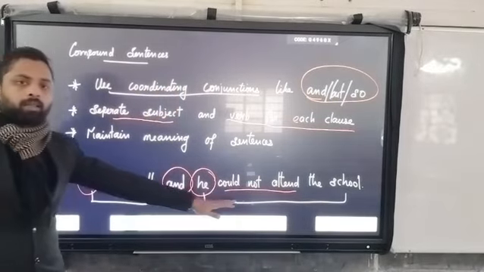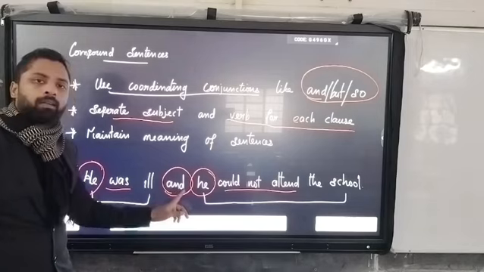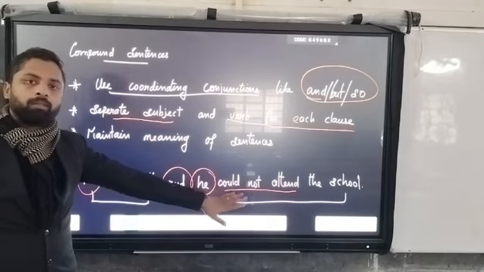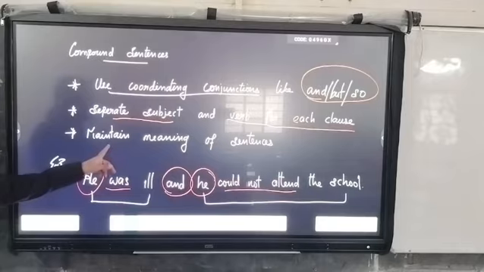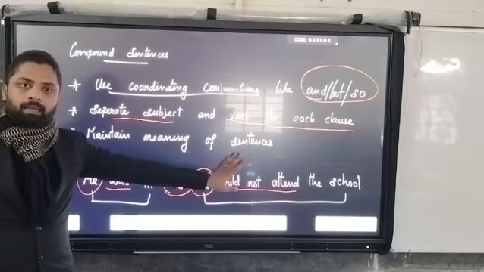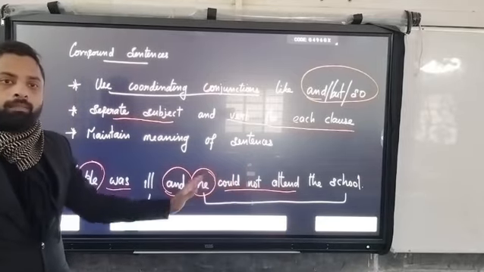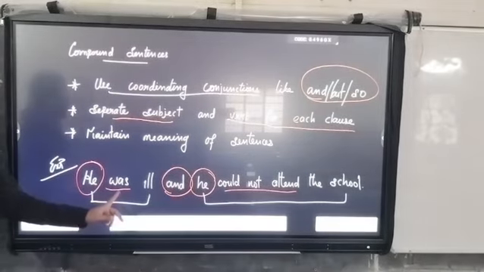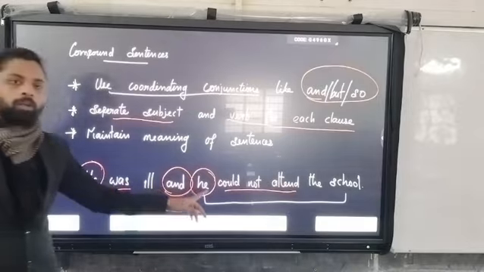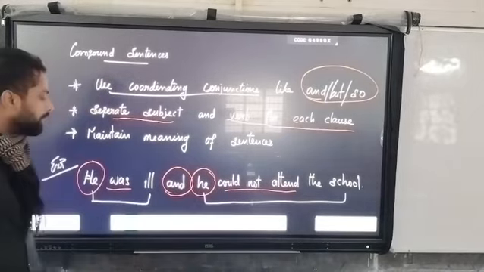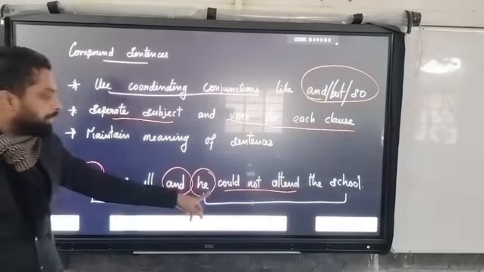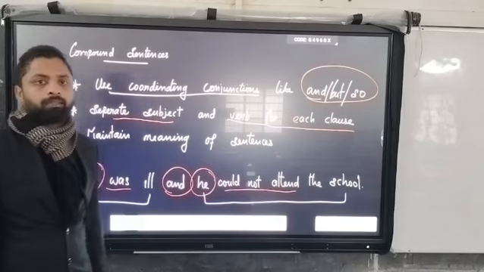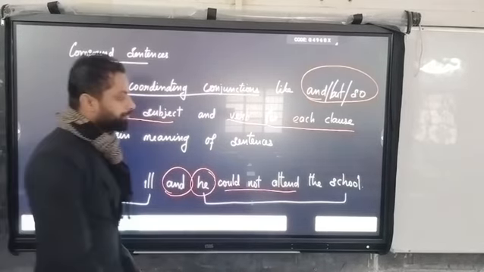So two clauses are joined by this coordinating conjunction, made into one compound sentence. And also we have to maintain the meaning of the sentence. The verb needs to agree with its subject. Singular subject needs a singular verb, and plural subject needs a plural verb. They were ill and they could not attend the school. Likewise if it is a plural form.